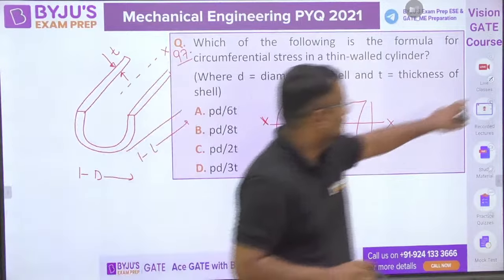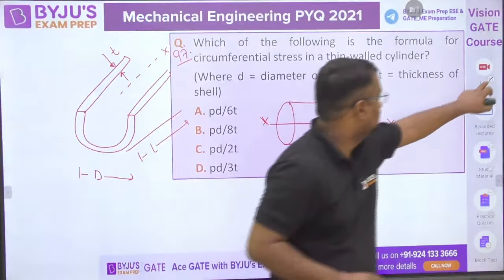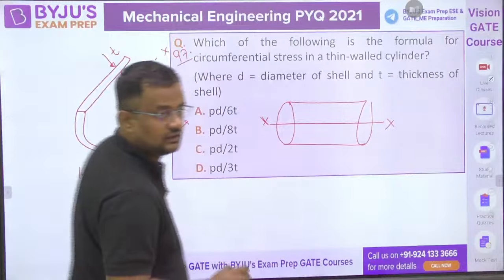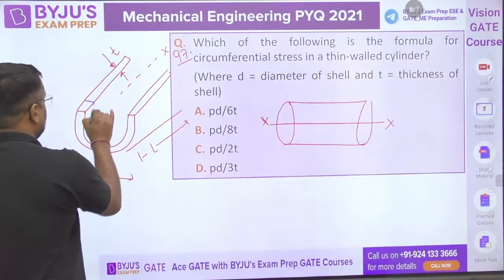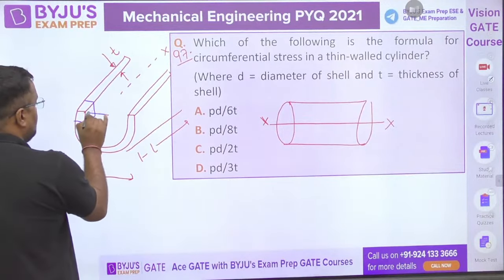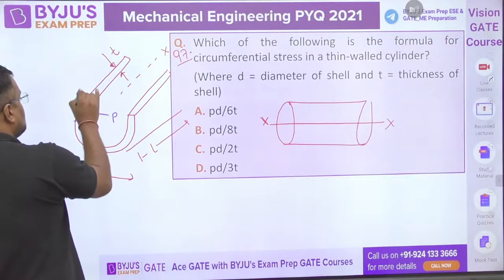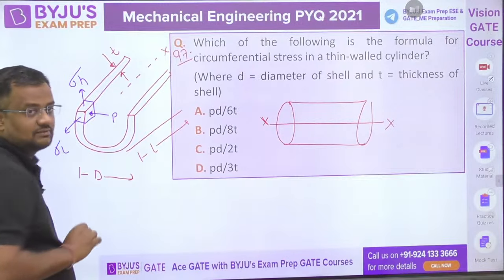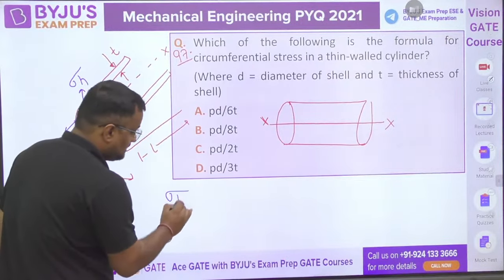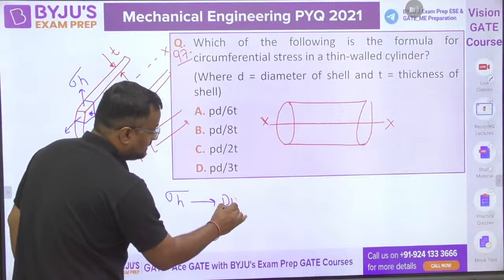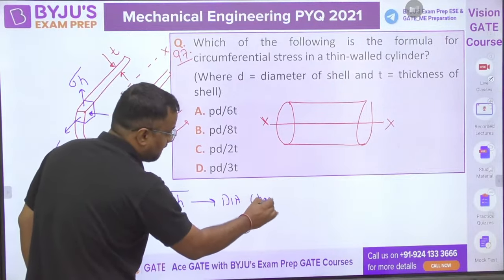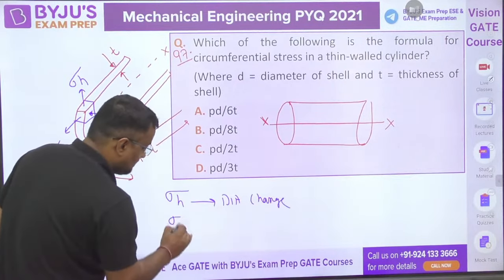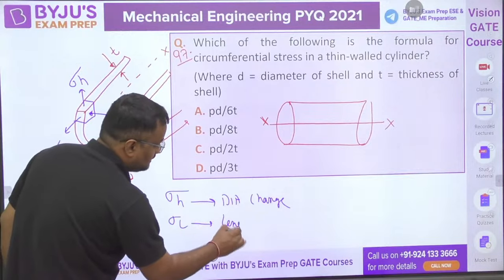Now here, if I take an element like this, from inside there is radial pressure, so the stress coming here is sigma H and stress coming here is sigma L. Sigma H is responsible for diameter change and sigma L is responsible for length change.